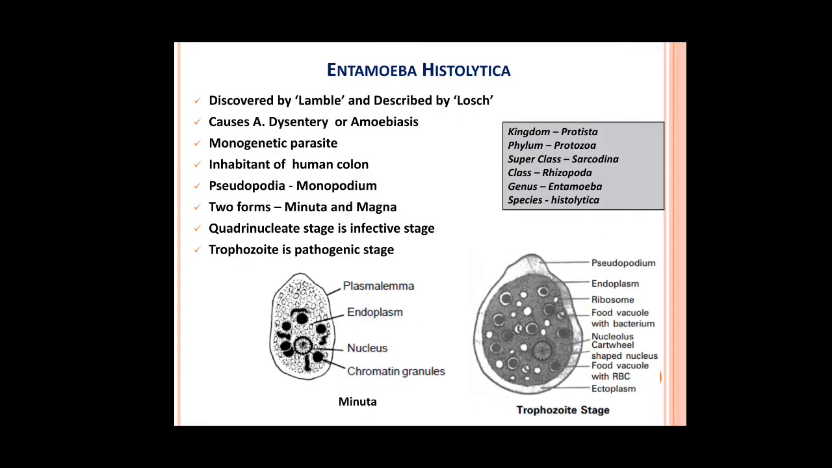This is very important. So guys, let's discuss our main focus organism, that is Entamoeba histolytica. Entamoeba histolytica is the organism belonging, as you all know, to kingdom Protista, and phylum Protozoa. Superclass is Sarcodina, class is Rhizopoda, genus Entamoeba, and species histolytica. These are the main highlights which you have to remember. It was discovered by Lambl, and the pathogenesis of the disease was described by Lösch. So Lambl is very important to remember for NEET guys. Many times it is asked.